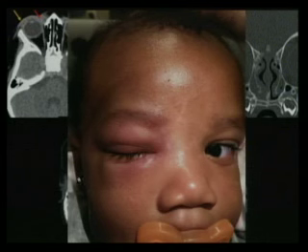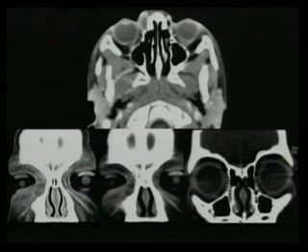So this is the clinical picture, again showing you that medial canthal swelling and preseptal cellulitic changes. Another example, again showing you that hypodensity in the lacrimal fossa, as well as enlargement of the nasolacrimal duct, which is filled with secretions.